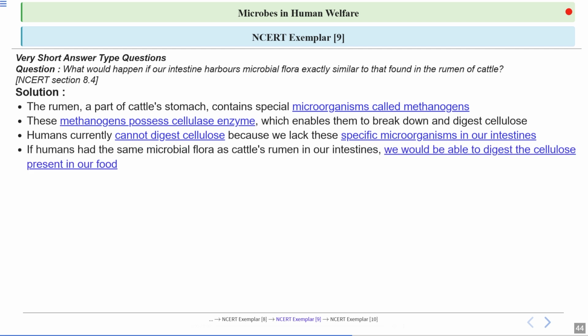So if humans had the same microbial flora as the cattle's rumen, we would be able to digest cellulose in our food. This means we could extract more energy and nutrients from plant-based food, just like cows.